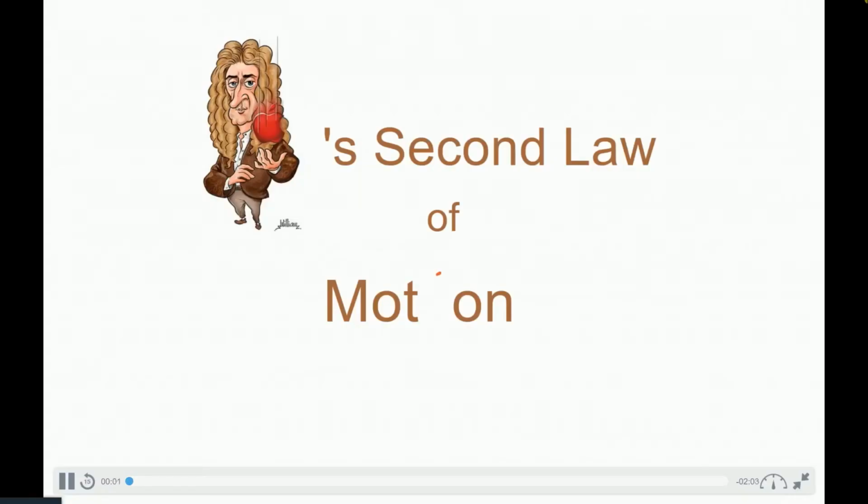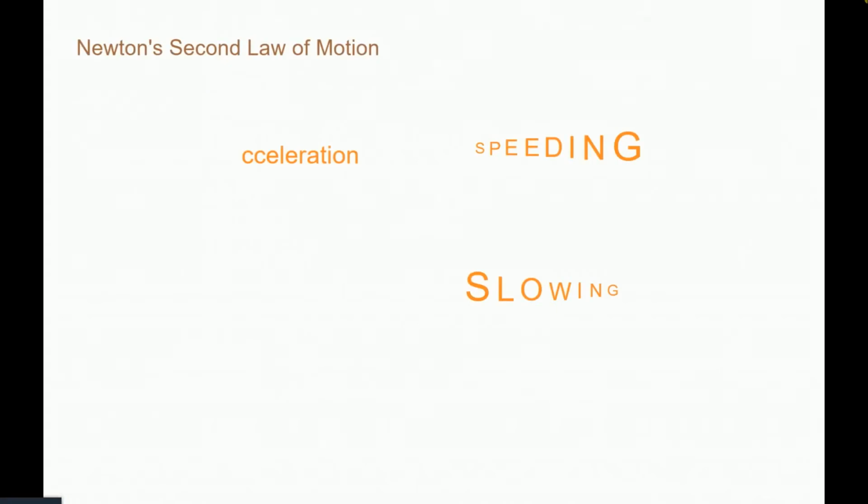I'll be talking about Newton's second law of motion. Before I start, there's one term you need to understand, which is A, acceleration. Acceleration is change in velocity, which often refers to speeding up or slowing down. Newton's second law investigates the relationship between the net force, the acceleration, and the mass of an object. This law can be summarized into one equation.